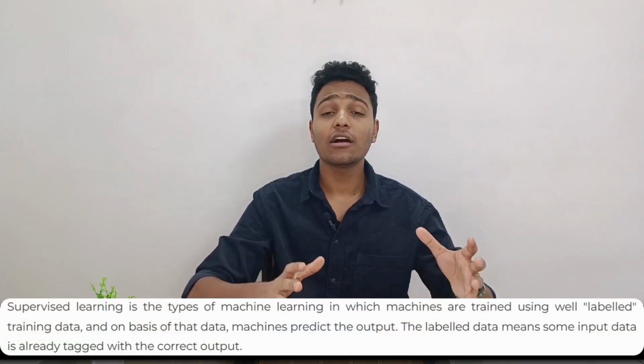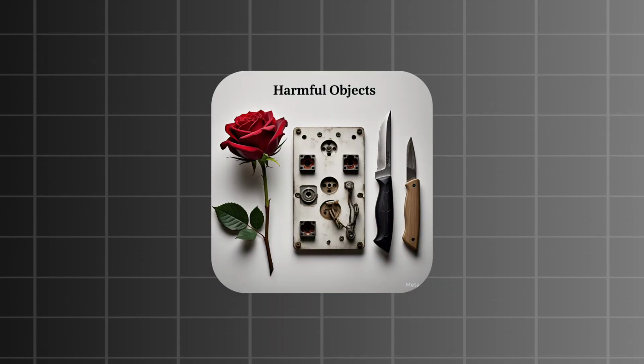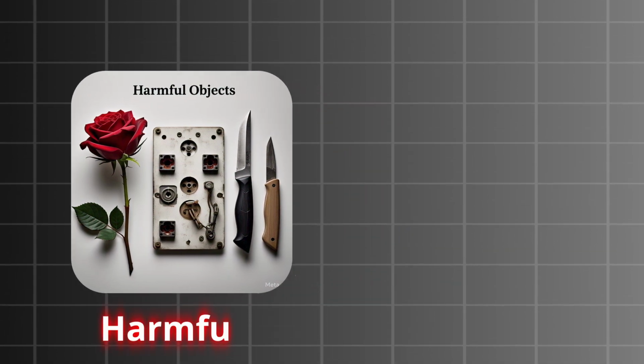Now coming to supervised learning. Supervised learning is a technique in which you give the model a labeled data set. Now what is a labeled data set? Basically, you give the baby all the objects or the images of the objects and categorize those as harmful and harmless. You give him images of a rose with thorns on the stem, a knife, or an open socket board, and label that as harmful.